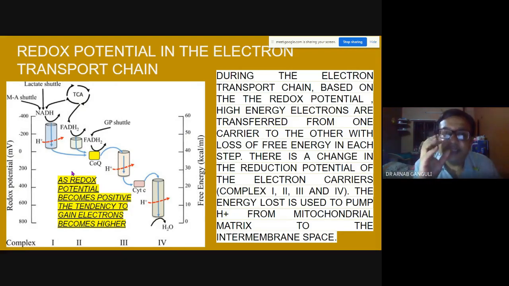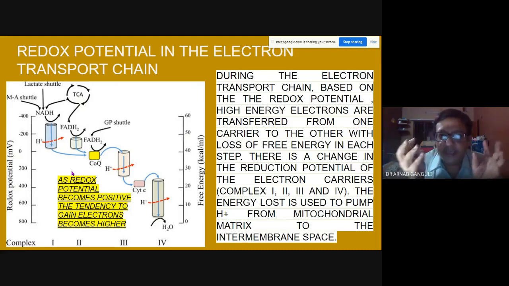This high energy electron, which had a negative redox potential, has a tendency to go down, and the energy state is falling. At each step it's releasing some energy, and that energy is used to do some work, and that work is needed later.